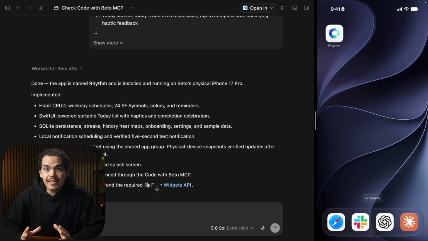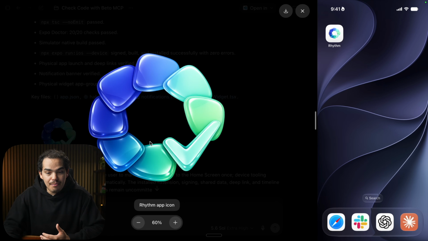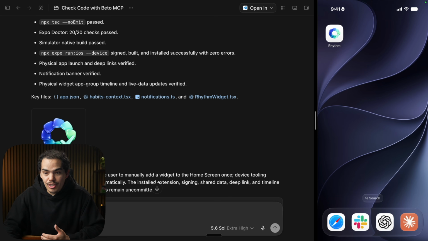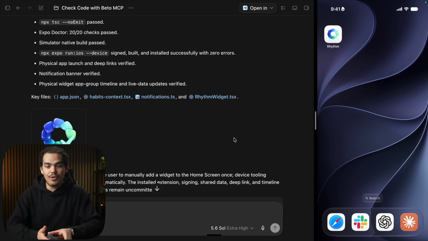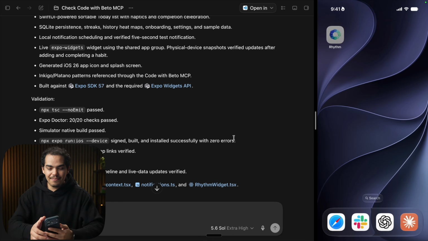Okay, so Sol says that it's done. It took 35 minutes to build this entire application, at least version 1. For what I can see here, it implemented everything. I really like the icon that it was able to generate using the app icon skill, and we can see it on the application on the right. Now, these numbers only matter if the application actually works. So let's go ahead and open it.